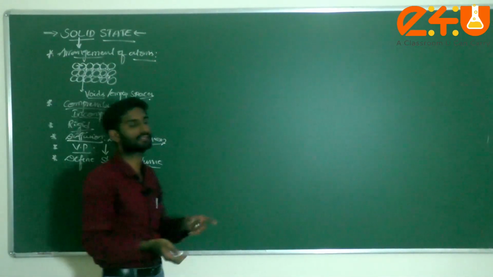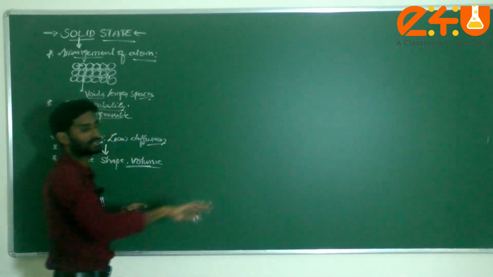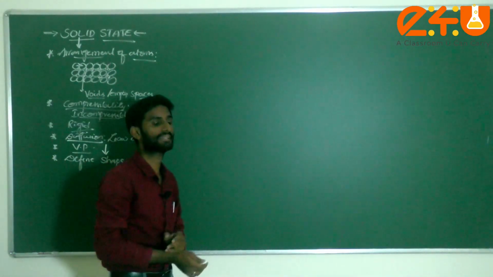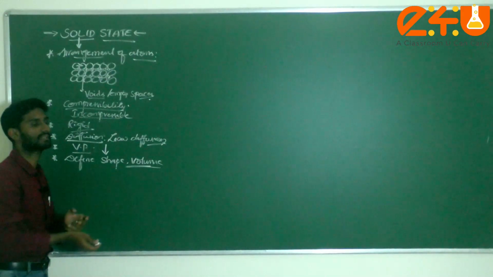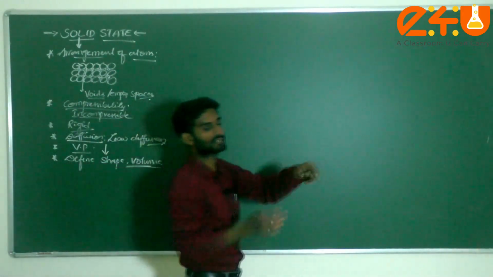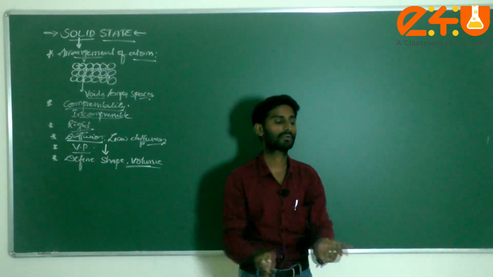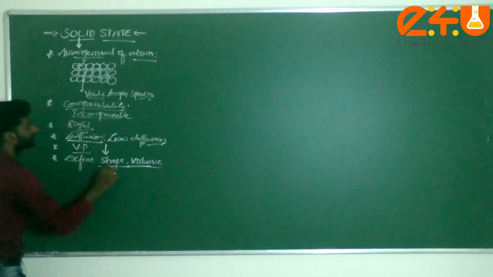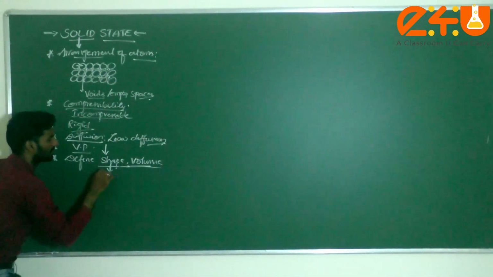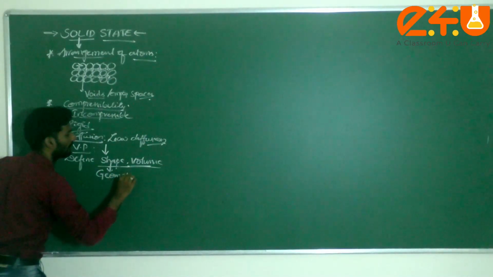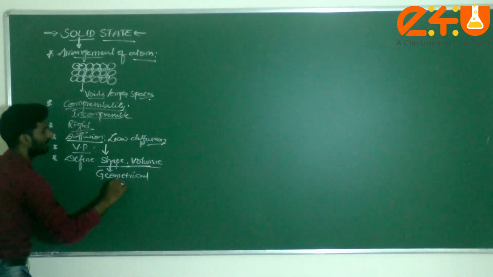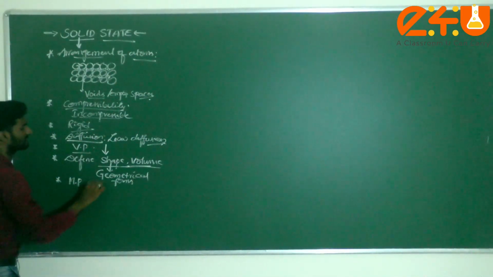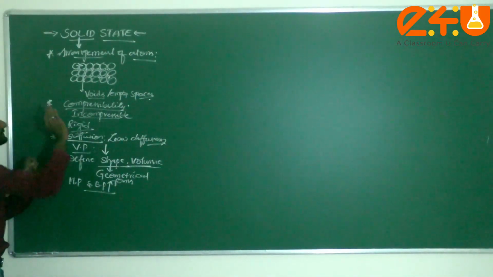But in the case of liquids and gases, they have neither fixed shape nor fixed volume. A gas occupies the volume of its container. If you put water or milk in a rectangular container, the shape of the milk becomes rectangular. These are different properties. This is called definite shape and volume, also called definite geometrical forms. Am I correct or not? Generally, the melting points and boiling points of solids are very high.